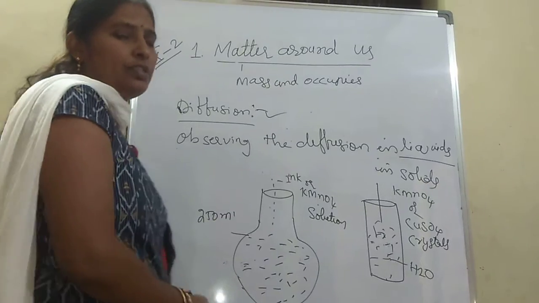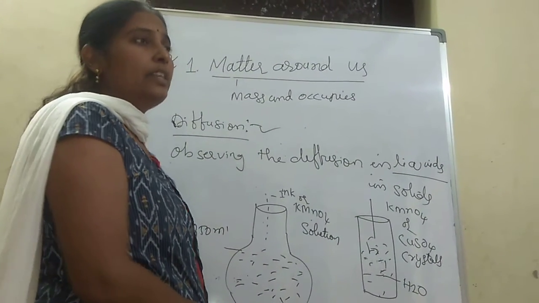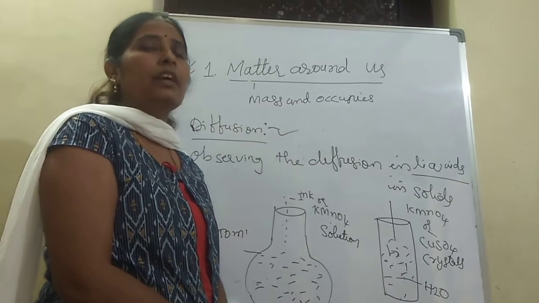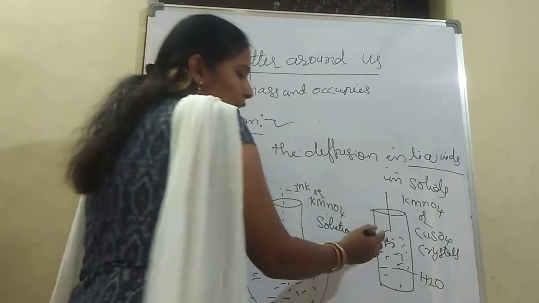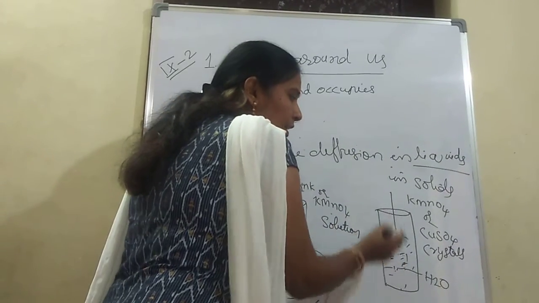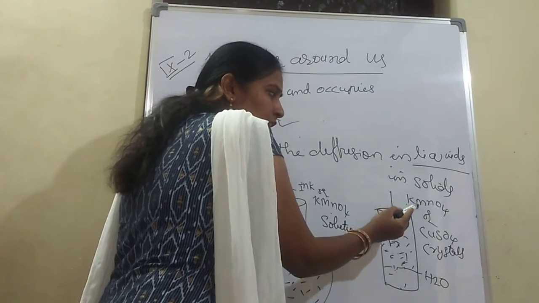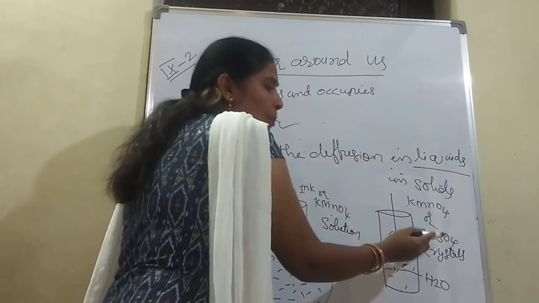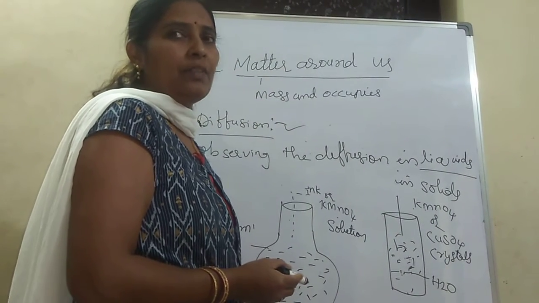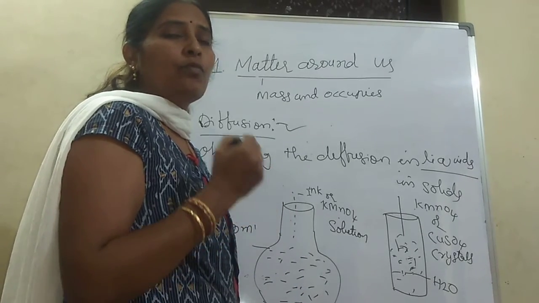So now we are going to see whether diffusion occurs in solids or not. Diffusion of solids occurs in liquids, but solid to solid it is not possible. For that we take a beaker filled with water and add a few crystals of potassium permanganate, KMnO4, or copper sulfate, CuSO4. When we add potassium permanganate or copper sulfate crystals, slowly the crystals dissolve in the liquid and the color of the water changes.